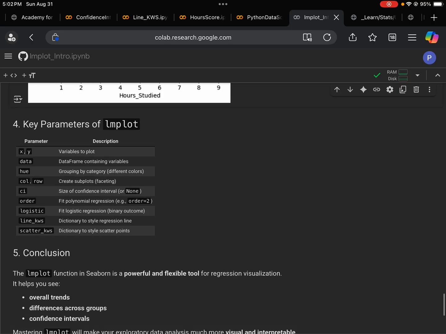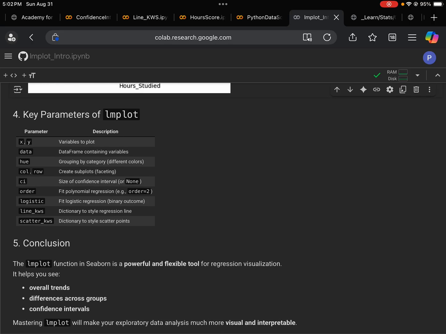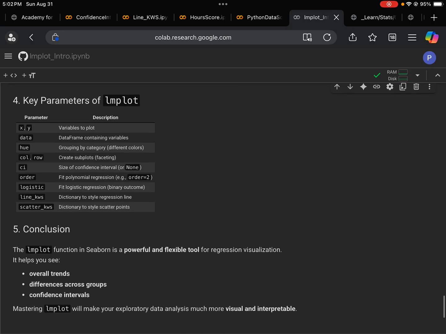Now, here we have a summary of all the key parameters of lmplot. So we have x, y for the variables, and data is the data frame we use for the entire analysis.